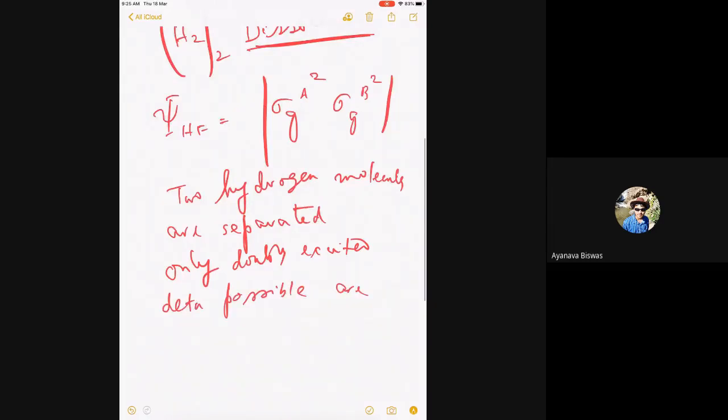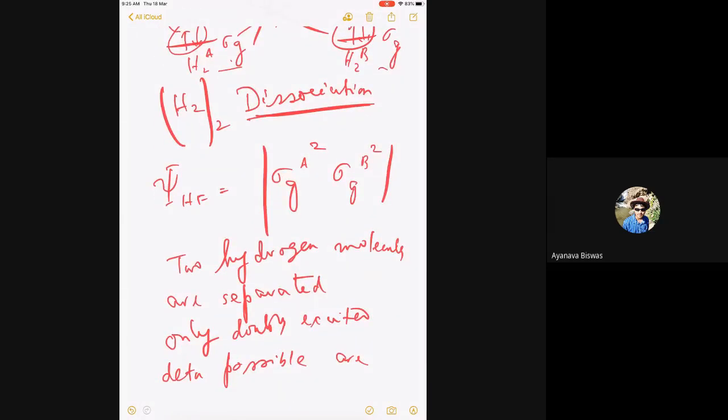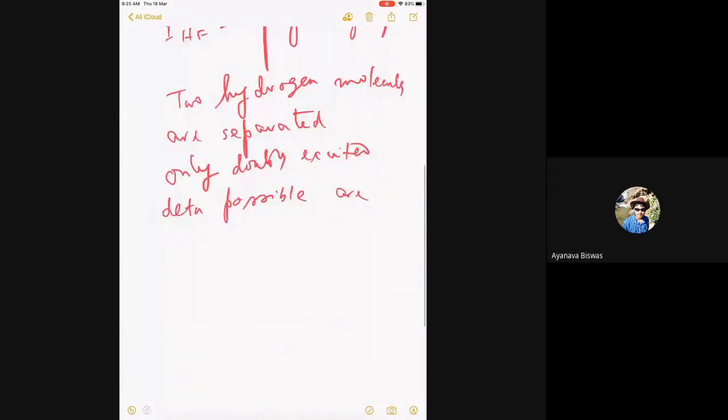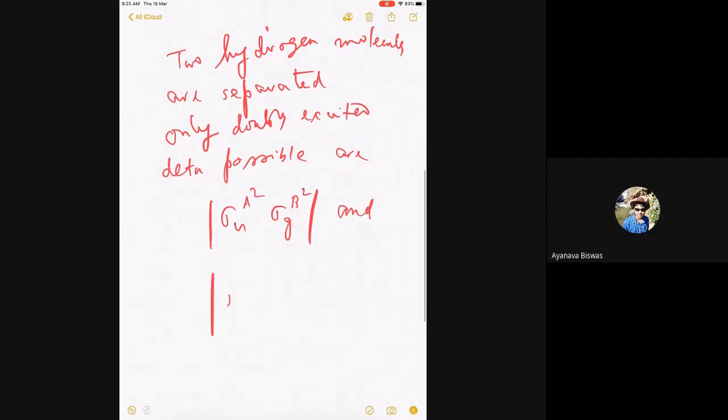are one in which sigma g A square is being excited to sigma u A square, or sigma g B square getting excited to sigma u B square, which means I have sigma u A square sigma g B square, or sigma g A square sigma u B square.